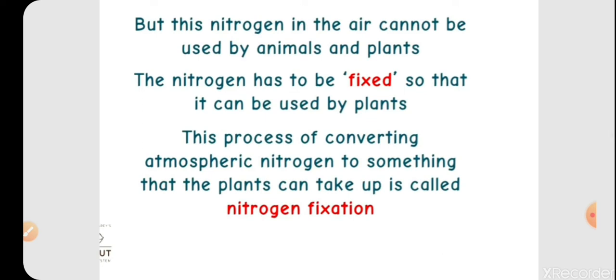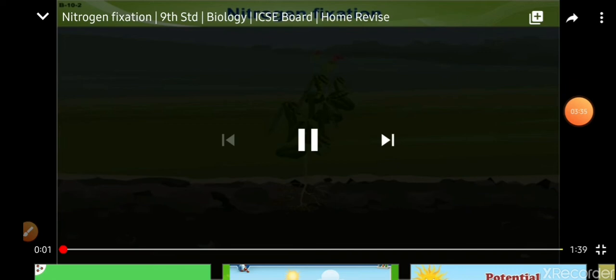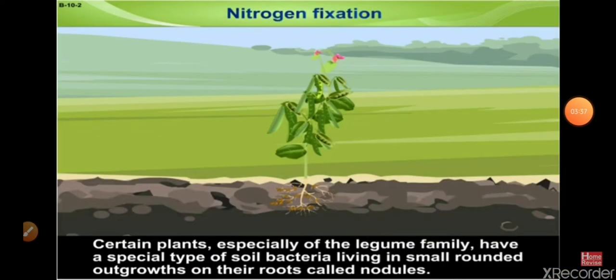The process of converting atmospheric nitrogen into something that can be taken up by plants is known as nitrogen fixation. The process in which atmospheric nitrogen is converted into a usable form is called nitrogen fixation, so that plants can easily take it in to get proteins. Nitrogen fixation. Now let us see the process of nitrogen fixation, students.